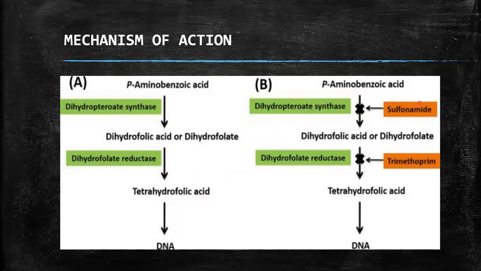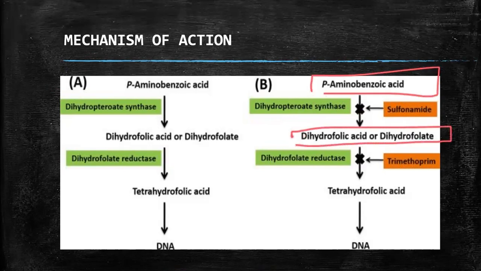But when we use sulfonamides or trimethoprim, sulfonamides act on dihydropteroate synthase and block its activity, which means it blocks the conversion of para-aminobenzoic acid into dihydrofolic acid.